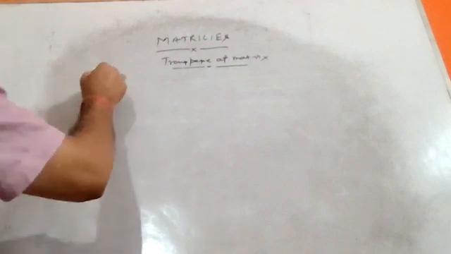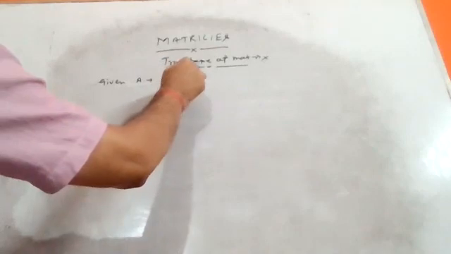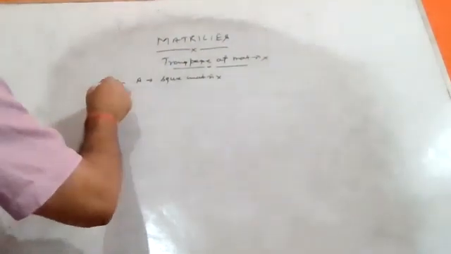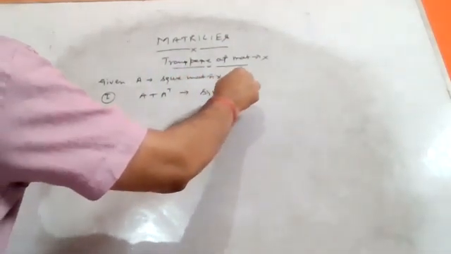And again, the logical manner. Given that A is a square matrix, show that A plus A transpose is symmetric. First condition: A plus A transpose, they are saying it is a symmetric matrix. You have to prove that.